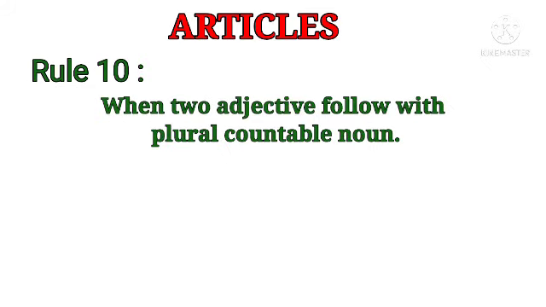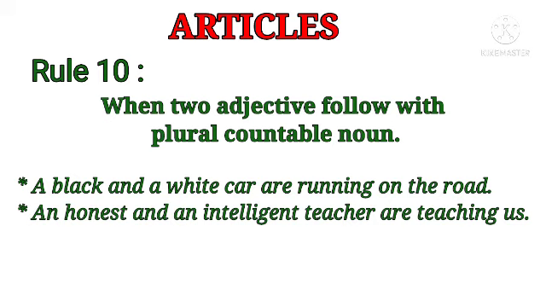Next, rule number 10. When two adjectives follow a plural countable noun. See the example, a black and a white car are running on the road. Here black and white are adjectives, and here with plural countable, car is in plural form, okay? So we have to place article before both adjectives, a black and a white.